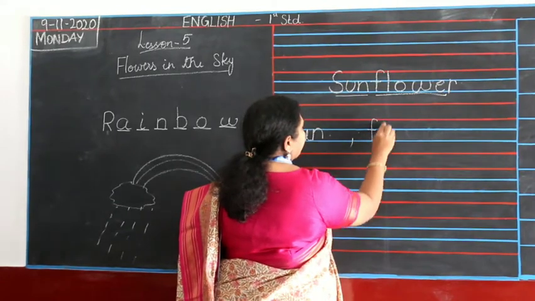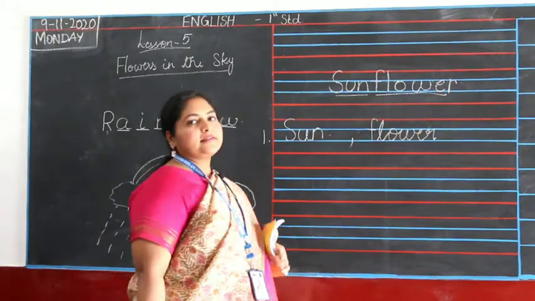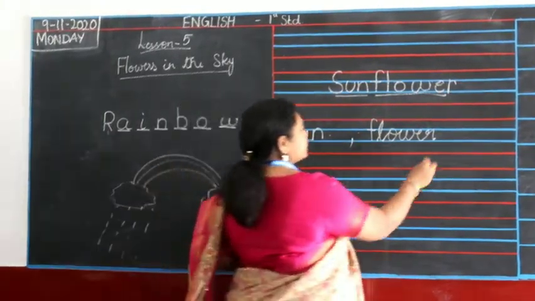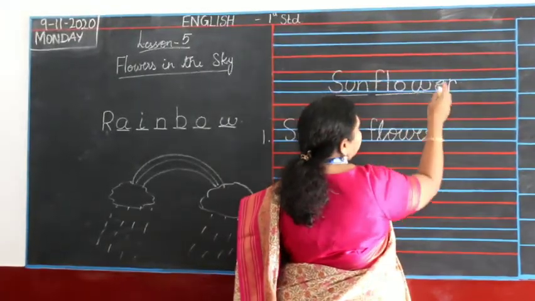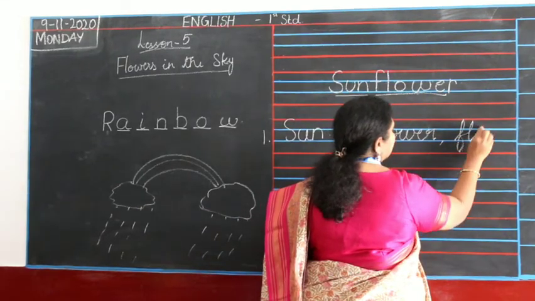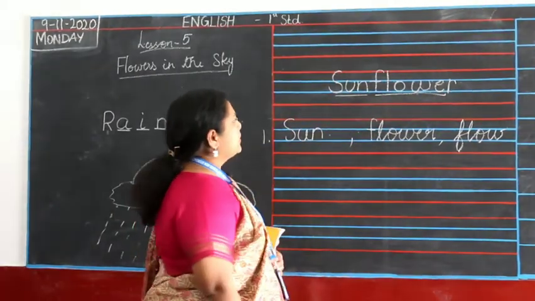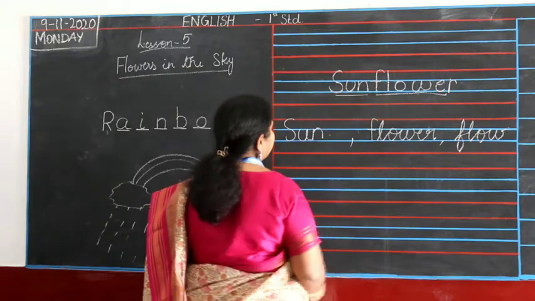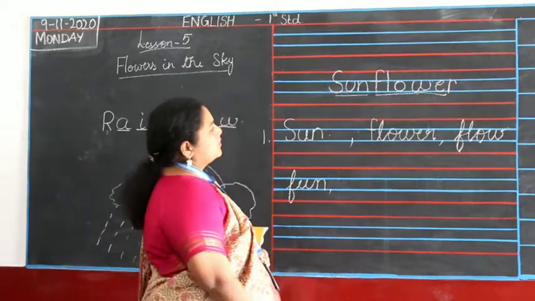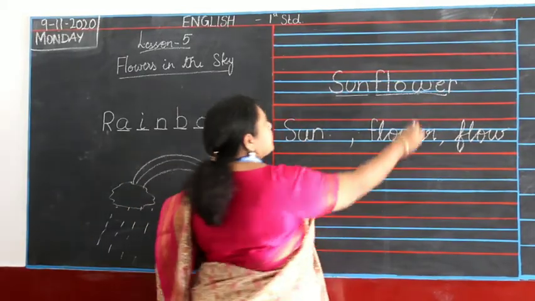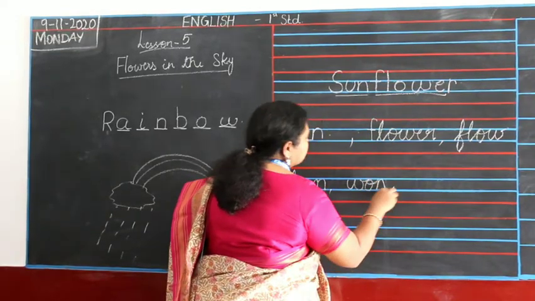And the next word, I can just write flower, F-L-O-W-E-R. You children have to learn to write in cursive hereafter, okay? Flower. And I can find one more word, F-L-O-W, flow. What else can you find? F-U-N, fun. Then W-O-N, won.